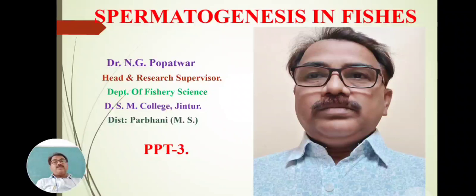During the last few periods, we have seen the paper 7th, Developmental Biology, and in this paper 7th, we have started the first unit. In this first unit, the first point we have seen is that, on the basis of fertilization or reproduction, fishes are of three types: oviparous, viviparous.